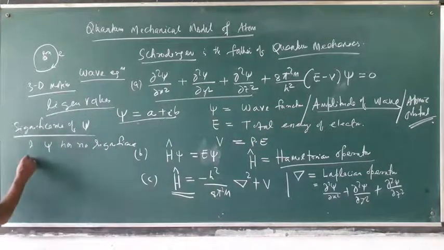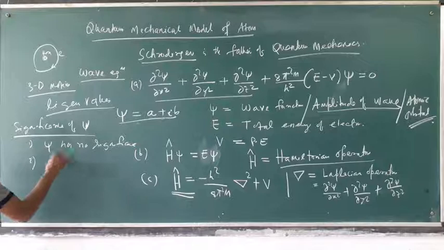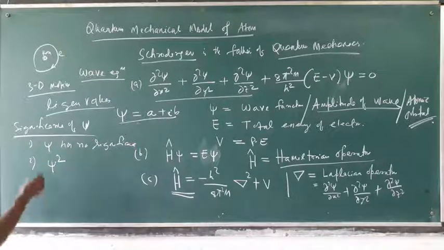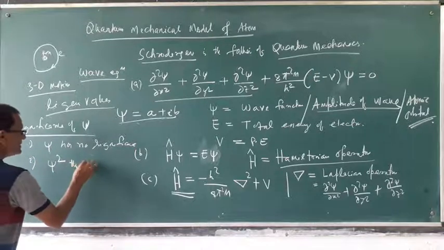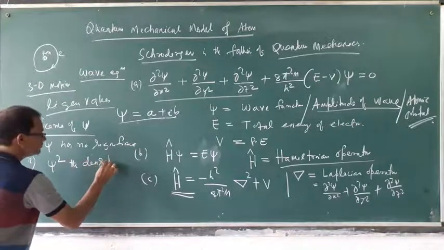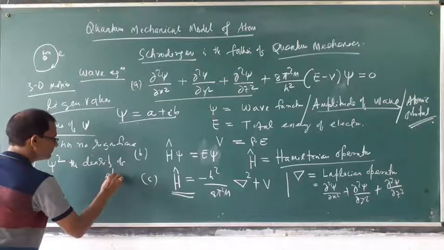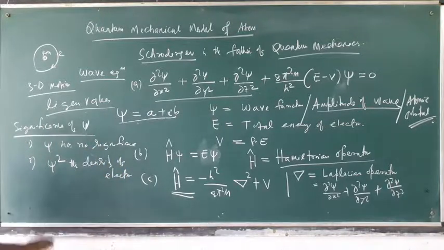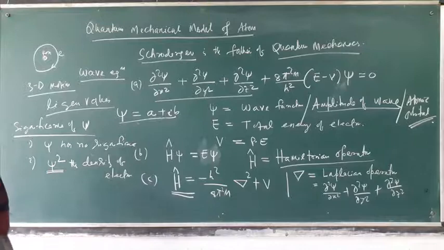But psi square indicates the density of electron. This psi square indicates the density of electron.